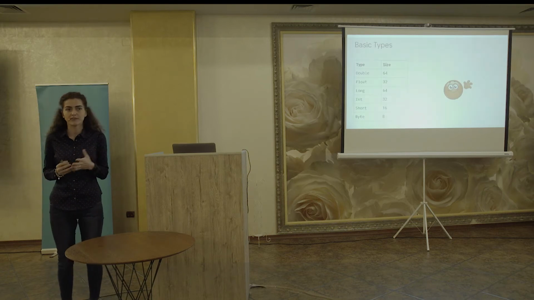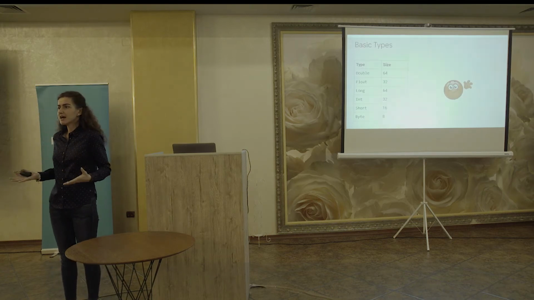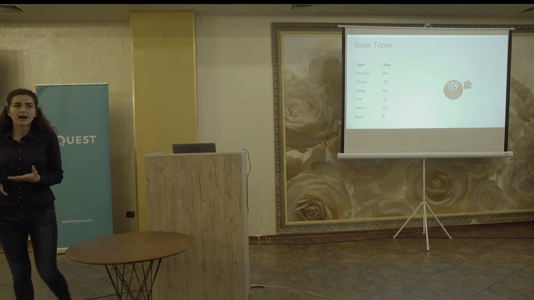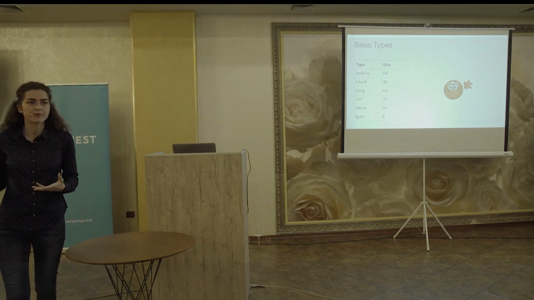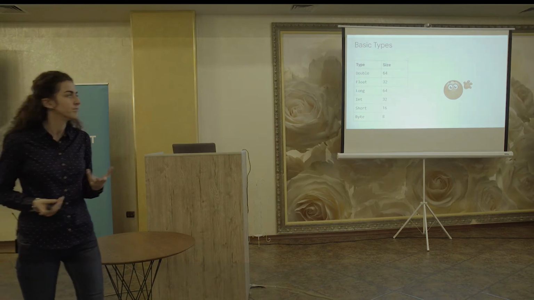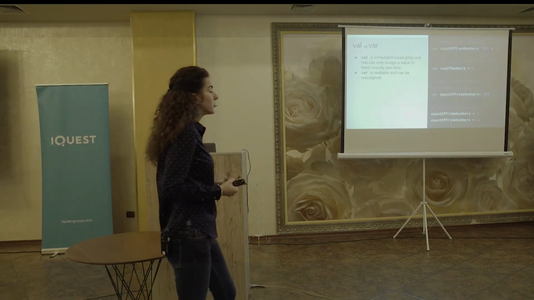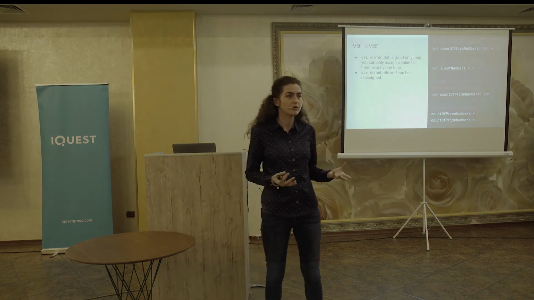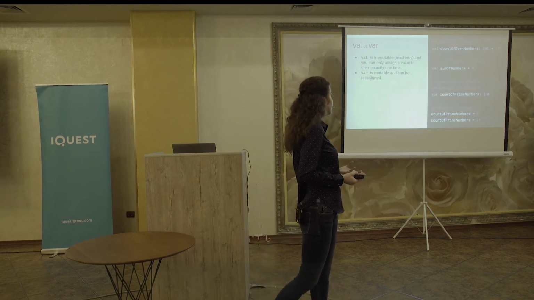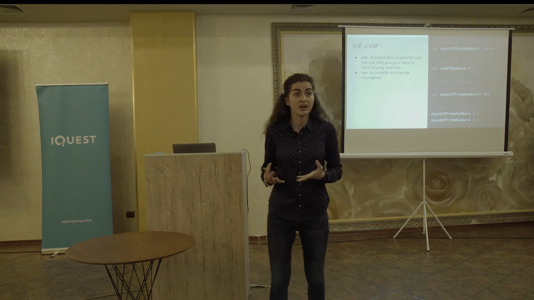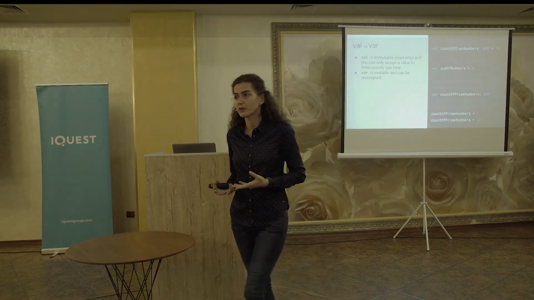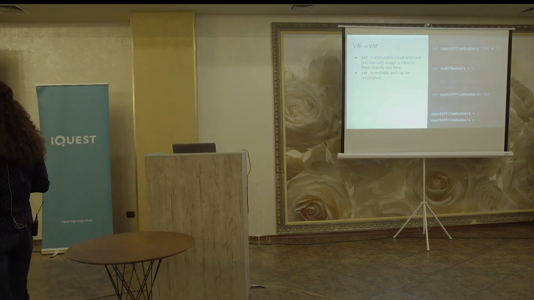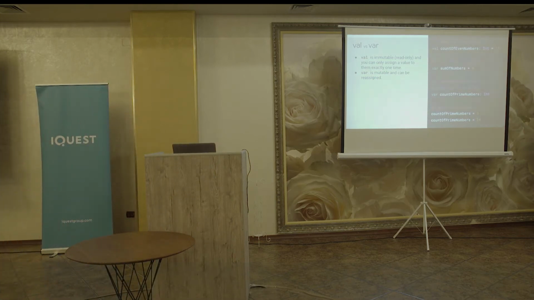Okay, Kotlin basics. Like any other language, we have some types. In Kotlin, we have only objects. We don't have primitives, like in Java, for example. And in order to define some variables, we have two possibilities. We could create an immutable variable by using val, and it means that that variable will be read-only, so we are not able to change it. Or we could use var, which means that it's a mutable value, and we are able to change it.